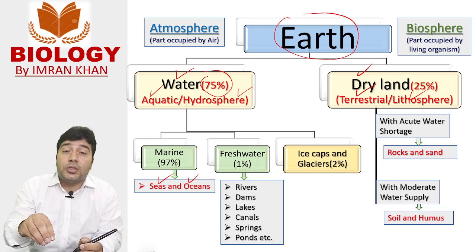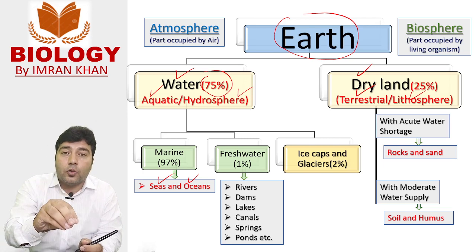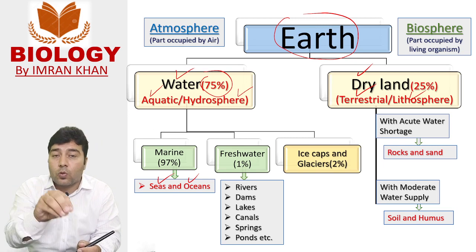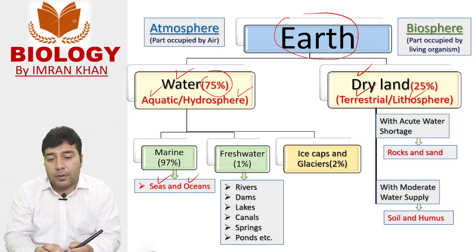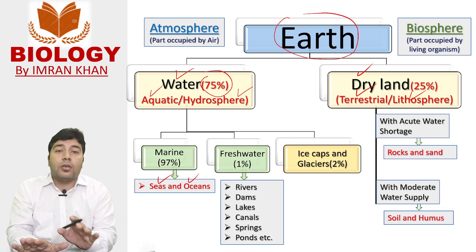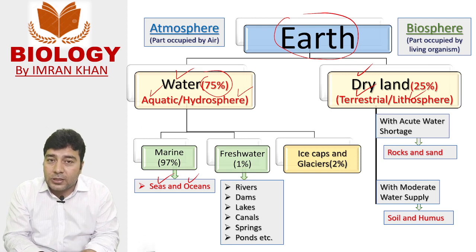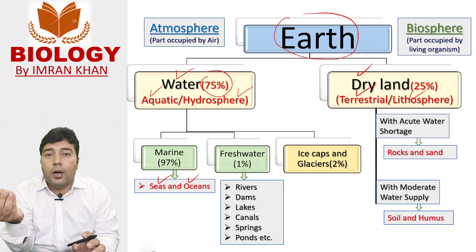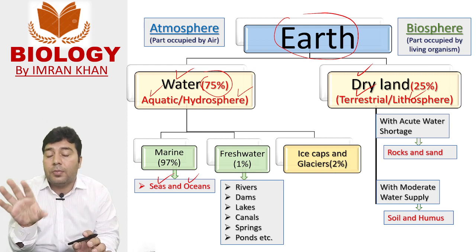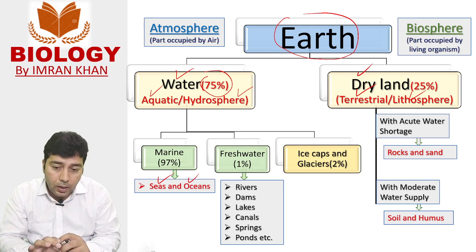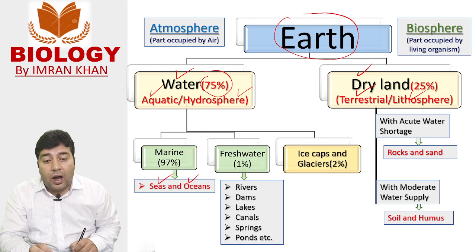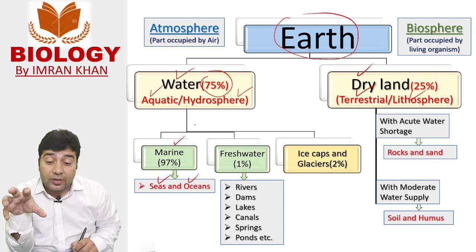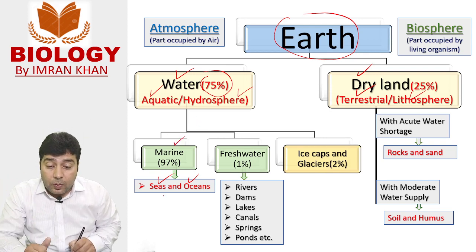We cannot use it for drinking, or for domestic purposes like cooking and bathing. We can only extract some salt or other substances from seawater. So 97% of the Earth's water is in the form of seas and oceans.